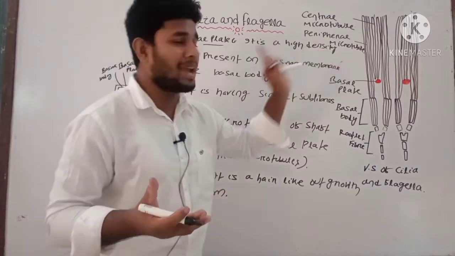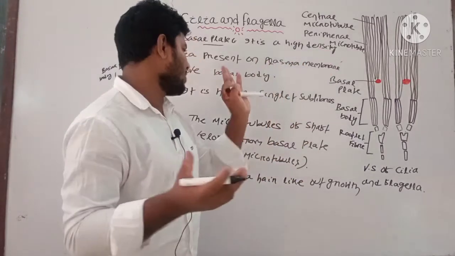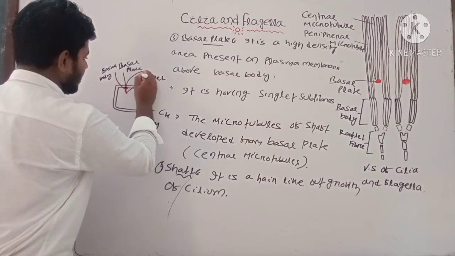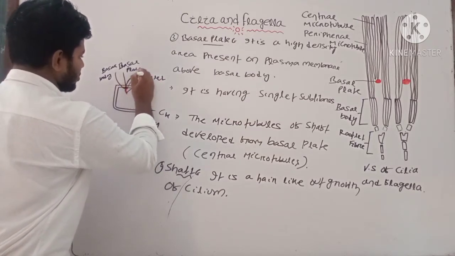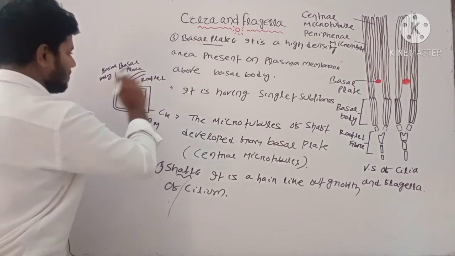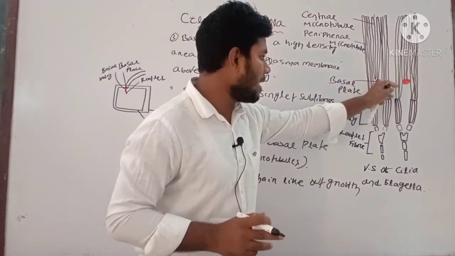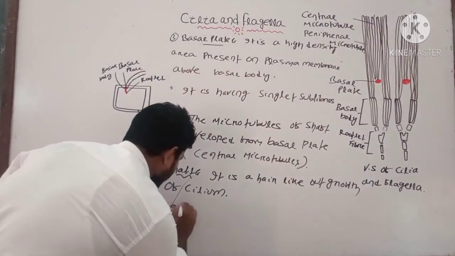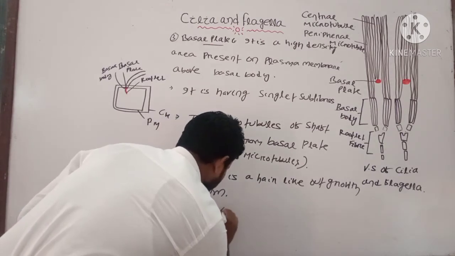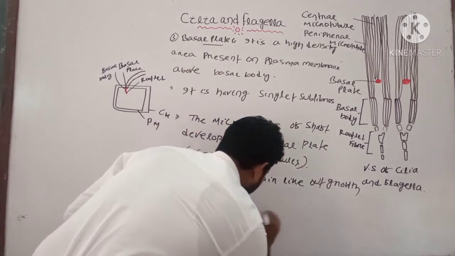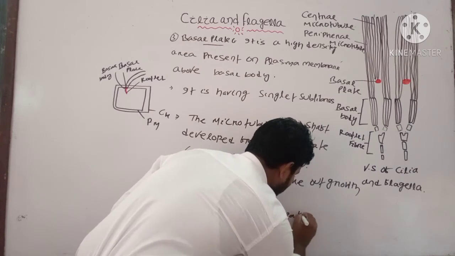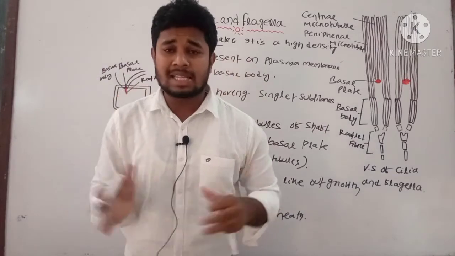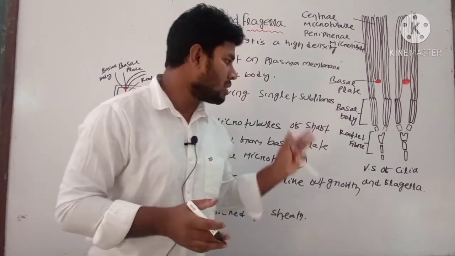It consists of mostly microtubules, that is central microtubule and outer microtubule. The shaft structure arises from the basal plate. The central part of the shaft arises from the basal plate. You can see the structure. Then the outer portion of this shaft is covered by a sheath-like, covering-like structure. Note down these points.